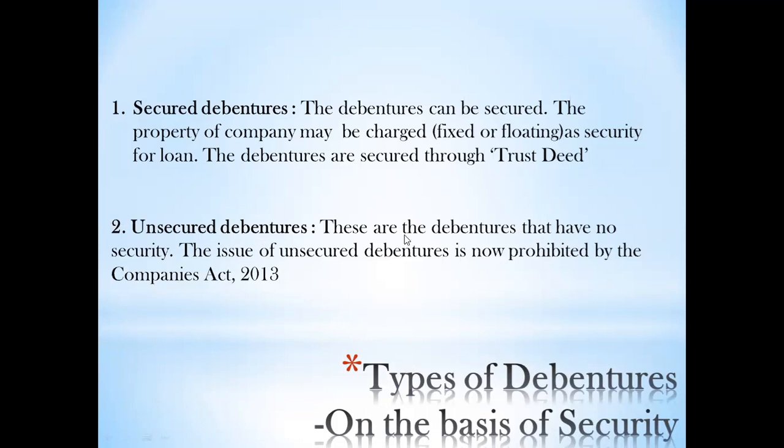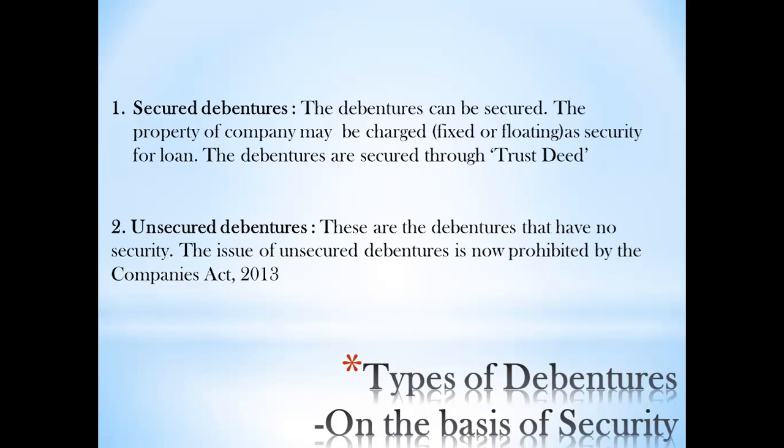Unsecured debentures. These are the debentures that have no security. As the name suggests, there is no security. So if the company is not able to pay you back the money, your money is lost forever. The issue of unsecured debentures is now prohibited by the Companies Act 2013.